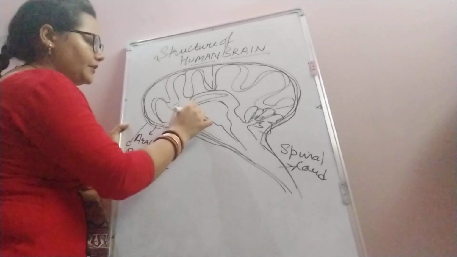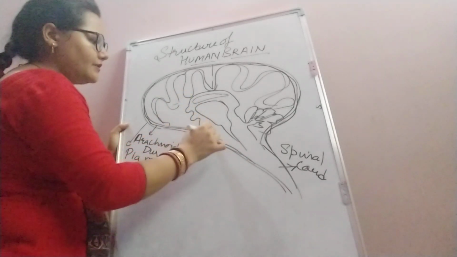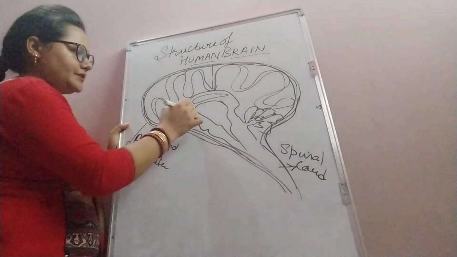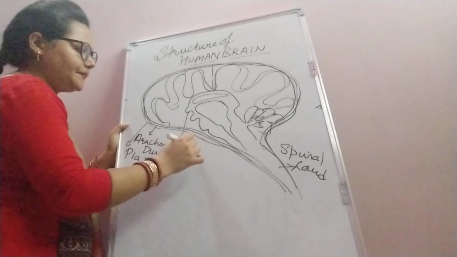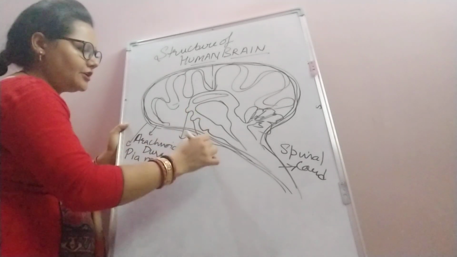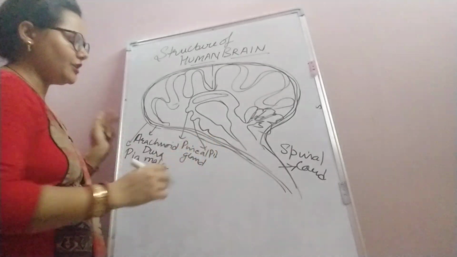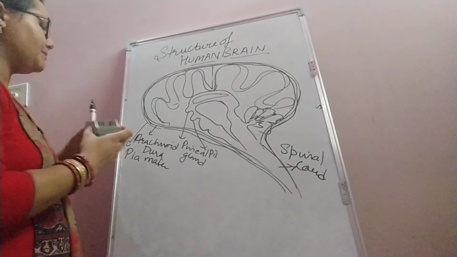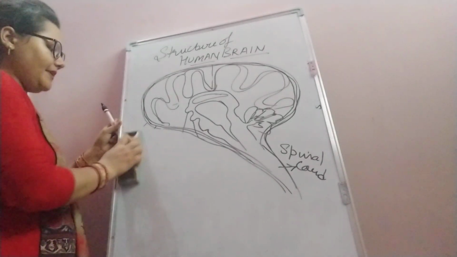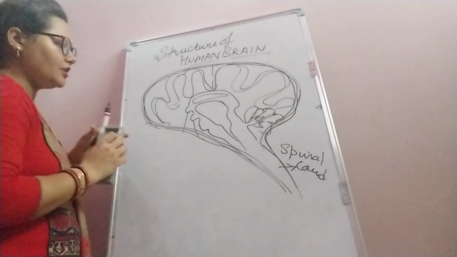Now I am going to draw the pineal gland present in the brain. Then we have the pituitary. Let us erase these membranes to label these glands.